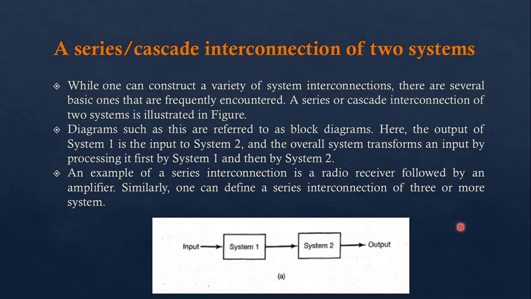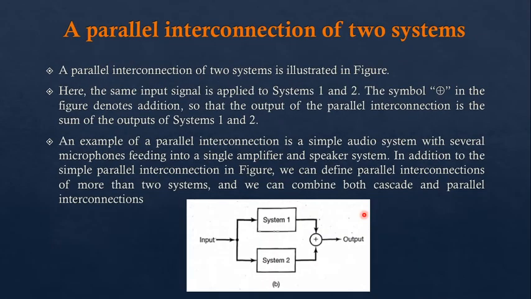And at the end, at your friend's mobile phone, your electronic signal is converted into a vocal signal, and your friend hears your voice. So it is the interconnection, or we can say series connection, of all the systems to perform one operation, right? I hope you get the point of series or cascade interconnection of systems.